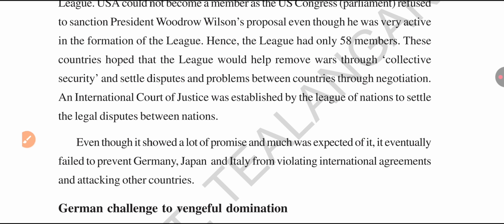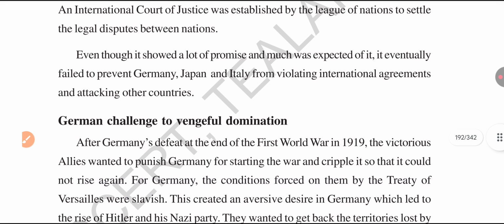Even though there was a lot of promise and much was expected, initially it was very successful. Eventually it failed to prevent the Second World War. It failed to stop Germany, Japan and Italy. These three countries violated the international agreements and attacked other countries. So the League of Nations failed to control the wars and to settle the problems between the countries. So it is also one of the reasons for the Second World War.